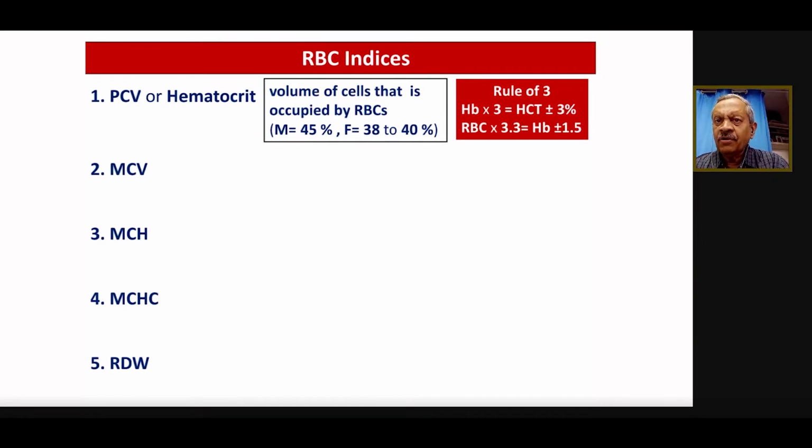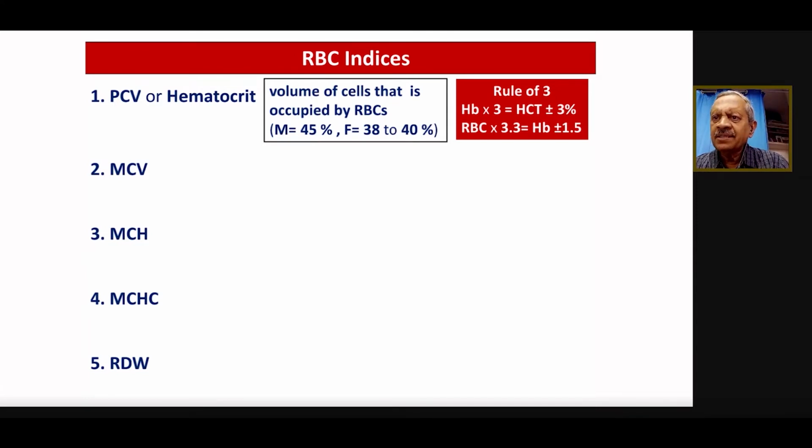Very importantly, we also look for the RBC indices. We look for the packed cell volume, also called hematocrit. Then we look for the mean corpuscular volume, mean corpuscular hemoglobin, mean corpuscular hemoglobin concentration, and RDW, or red cell distribution width. Hematocrit is routinely asked for. What is hematocrit? It's the volume occupied by the red blood cells in a given volume.